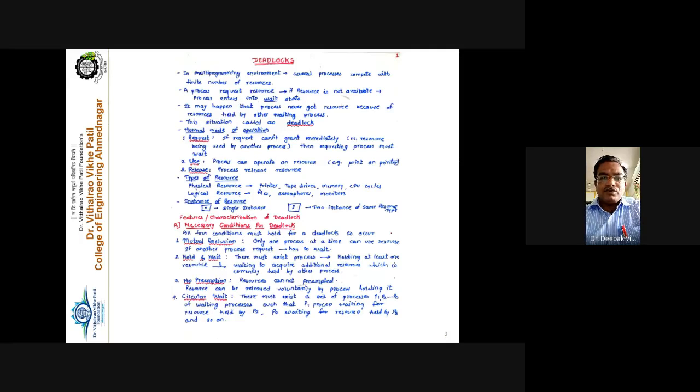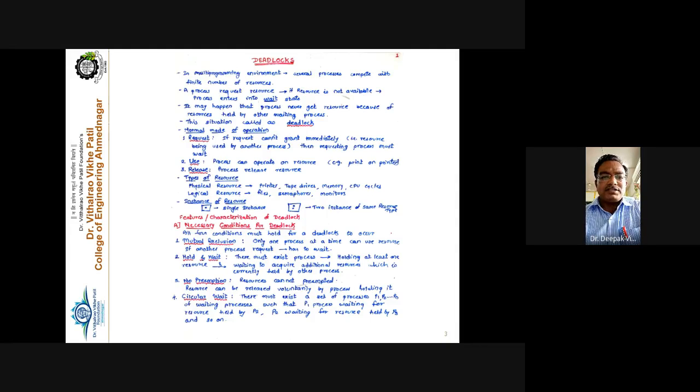it will continue till its complete execution. And circular wait means that a process is holding a resource and waiting to acquire some other resource, and there is a circle established between the processes and resources. P1 is waiting for resource R1, that R1 is allocated to process P2, and P2 is waiting for resource R2, and R2 is allocated to process P1. So like a chain structure, or one can say a circular structure is created, and that is called the circular wait condition.